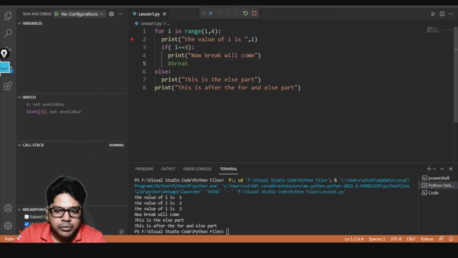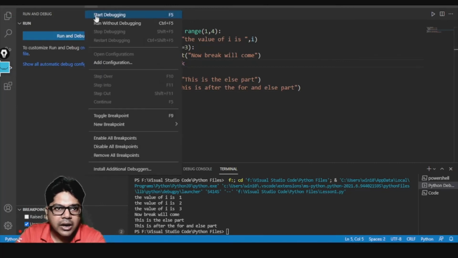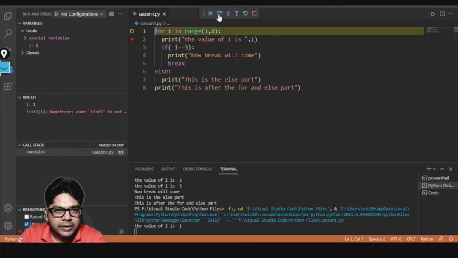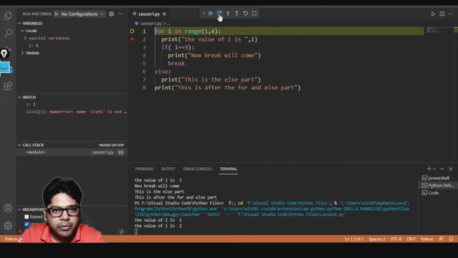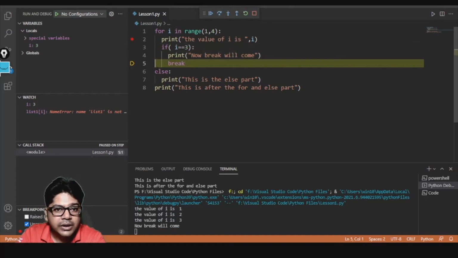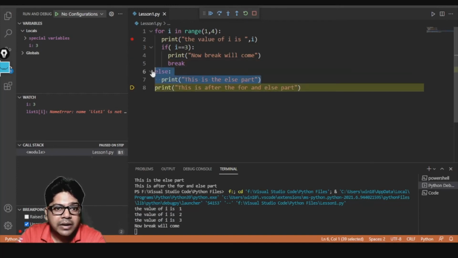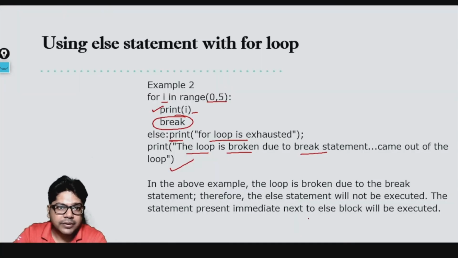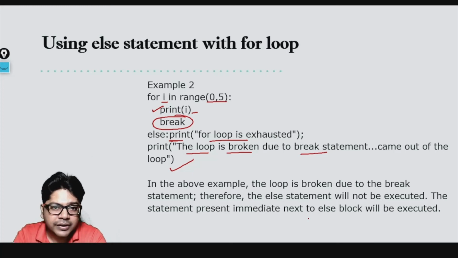But the moment I add this part back and I run this again, now you see one more time, have a look closely. Now condition false, nothing will happen. Go back to the loop, this time the condition is true, it will come here. Now it is coming to break, and now you see it will not go to line number 7, it will directly jump to line number 8. So it means the else part will never get executed if the loop has an abnormal ending. If the loop has an abnormal ending, then the else part will not get executed. This is what is there in the else statement with for loop.